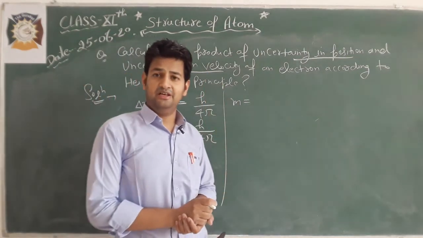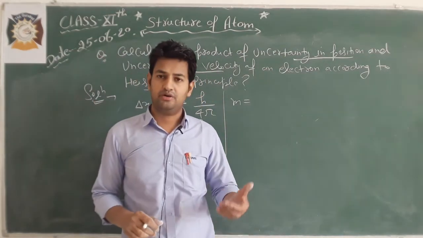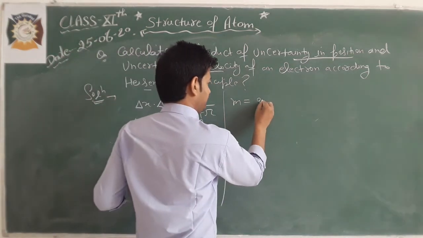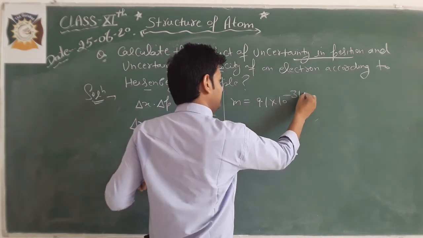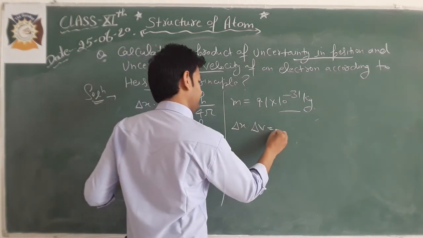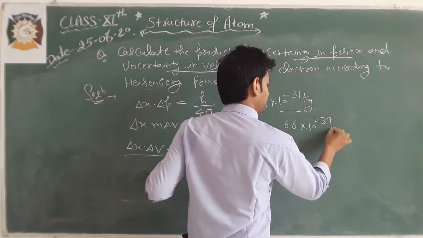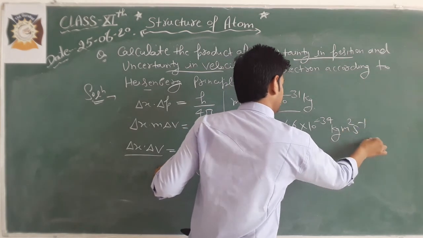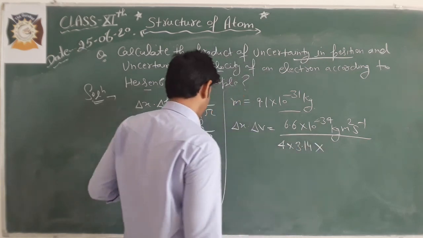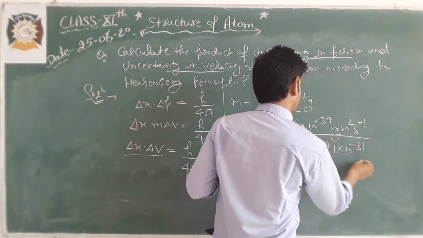It can also be asked for other particles, such as a proton, a helium particle, or any other particle which has a given mass. The mass of the electron, you know, is 9.1 into 10 to the power minus 31 kilogram. So delta x into delta v will be equal to h, 6.6 into 10 to the power minus 34 kilogram meter square per second, by 4 pi, 3.14, into the mass of the particle, 9.1 into 10 to the power minus 31.